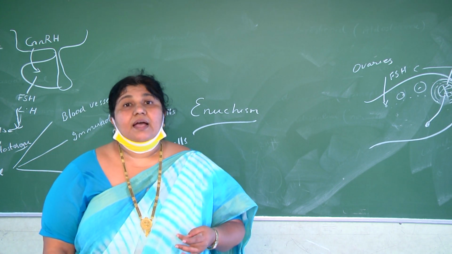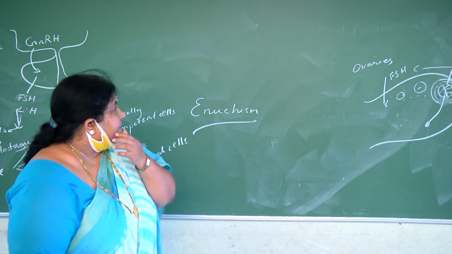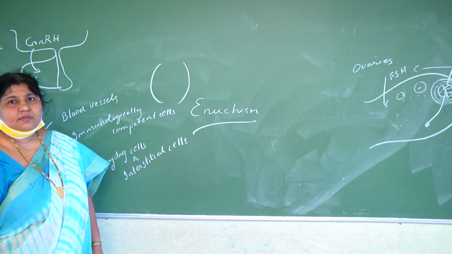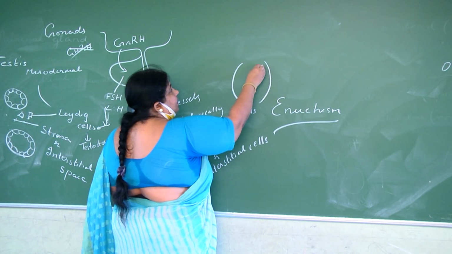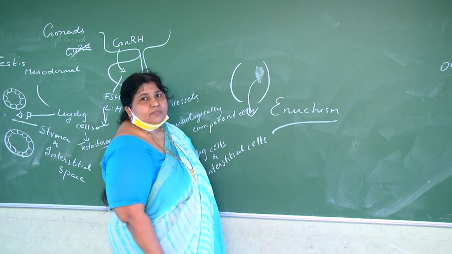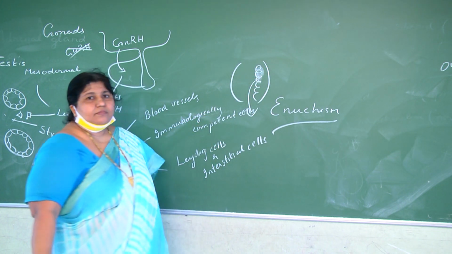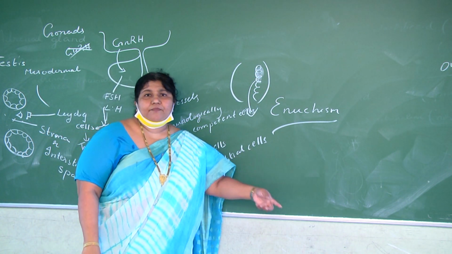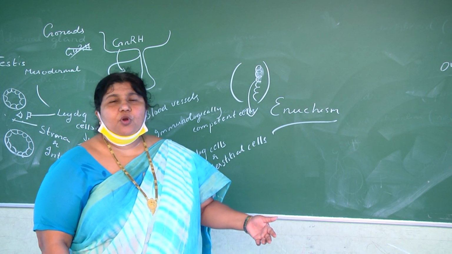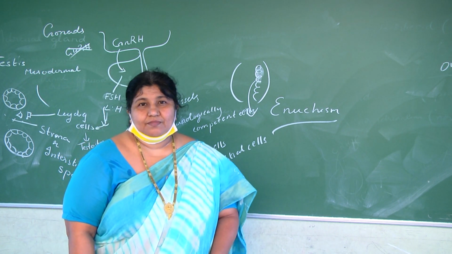Estrogen helps in the resynthesis of ruptured endometrium. Every menstrual cycle, every month, menstruation occurs. During the menstrual cycle, the endometrium will be lost. It ruptures and comes out. And again, every month new endometrium should be formed. To form this new endometrium, which hormone is helping? Estrogen. Estrogen helps in proliferation of the uterine wall and helps in the formation of new endometrium.